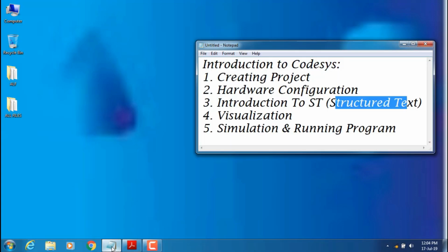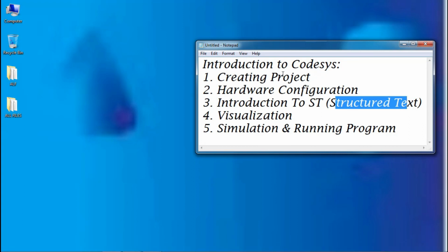Hello, I am Pradeep. Today we have started a new tutorial series on Codesys with special reference to structured text. In today's tutorial, we are going to cover the following topics.